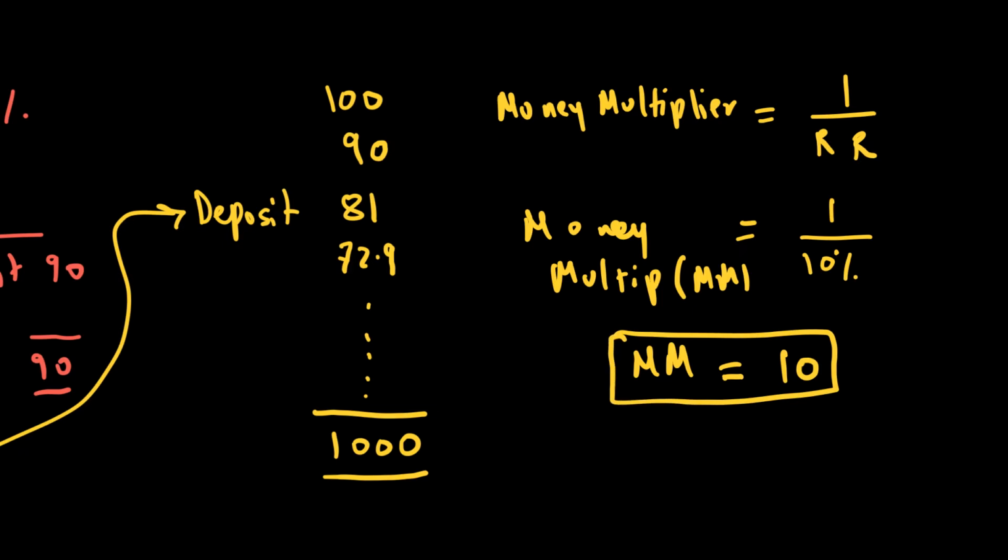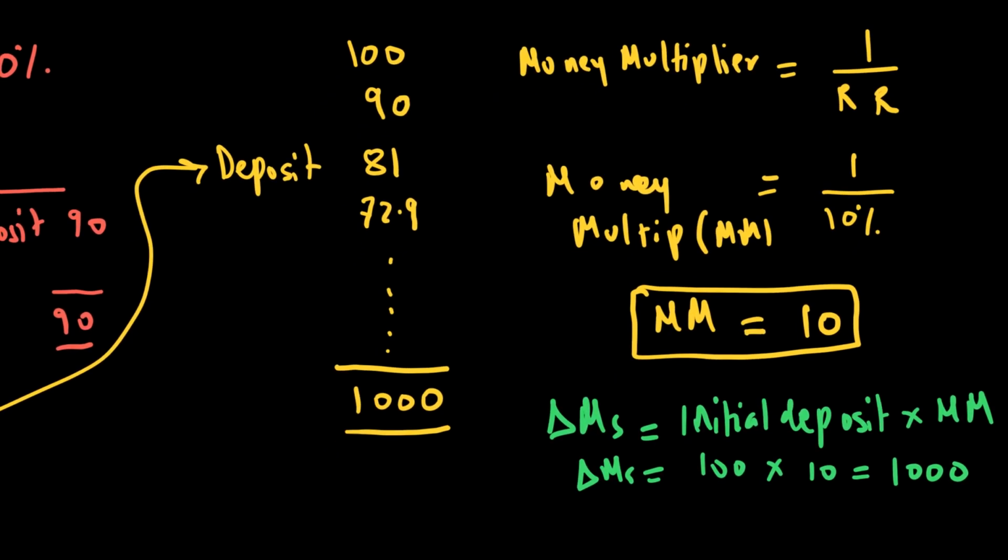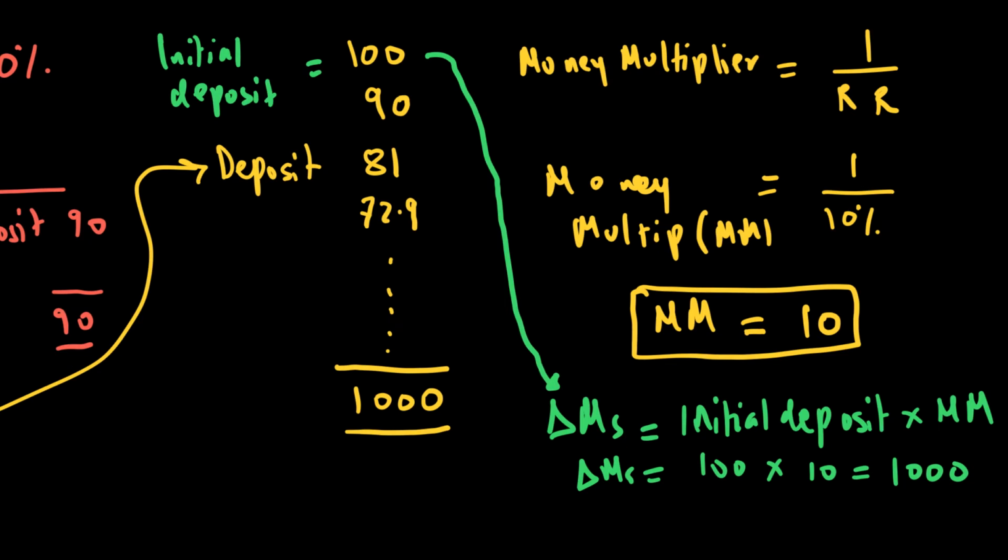Now how do I use this money multiplier to know what my money supply will be? For that I use this equation. The change in money supply in an economy is equal to our initial deposit times the money multiplier. So what's my initial deposit? 100. What's my money multiplier? 10. So what's my change in money supply? The answer will be 1000. So my change in money supply from one single deposit of 100, the initial deposit, let me write this here: an initial deposit of 100 led to an increase in money supply of 1000.